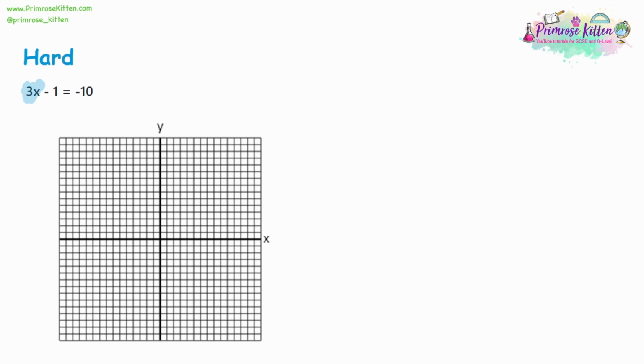So you take a look at the left-hand side. We have 3x minus 1. So I draw the line y is equal to 3x minus 1 for that line. On the right-hand side, we have -10. So we want to write y is equal to -10. So then we plot the two lines. Now, y equals -10 is going to be the easiest one. It's got a y-intercept of -10. It's going to be here, and it's got no gradient, so it's going to be a straight line.